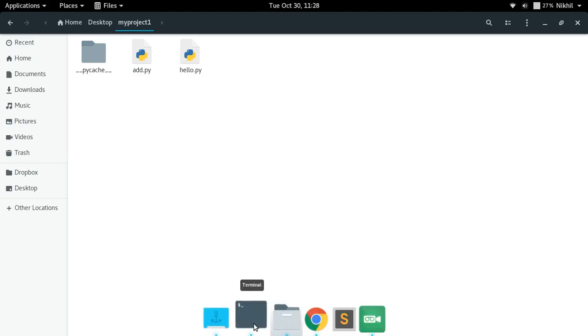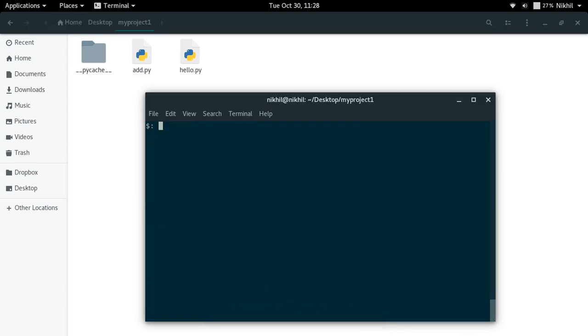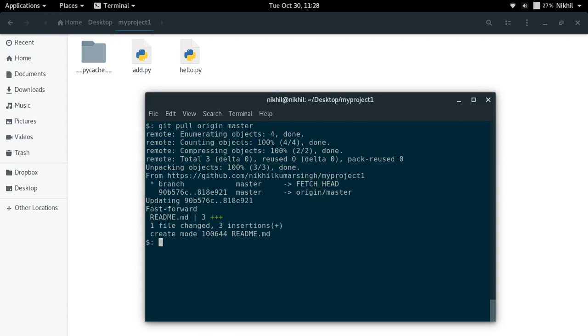So in order to do that, what you have to do is you have to pull the changes in your remote repo to your local repo. So how do you do that? You simply do git pull origin master. What is that gonna do? It is gonna pull any changes which had been made since the latest commit on your local repo.